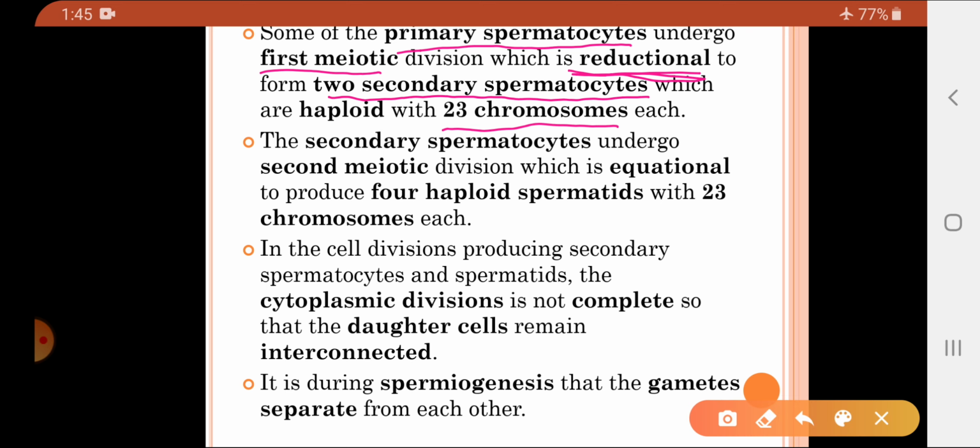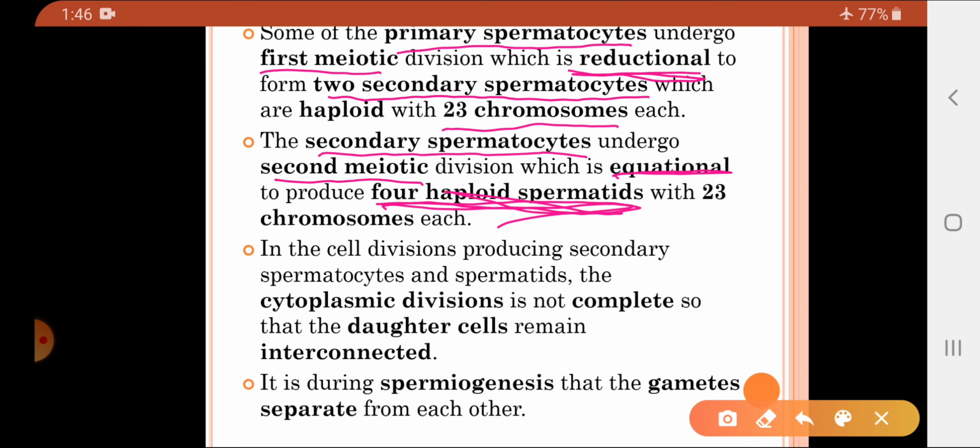Now, this secondary spermatocyte, how many chromosomes does it contain? 23 chromosomes. This secondary spermatocyte undergoes the second meiotic division, which is equational. Equational means now the chromosome number won't change, and it results in the formation of 4 haploid spermatids. Students, keep in mind, till now sperms are not formed. This results in the formation of spermatids.